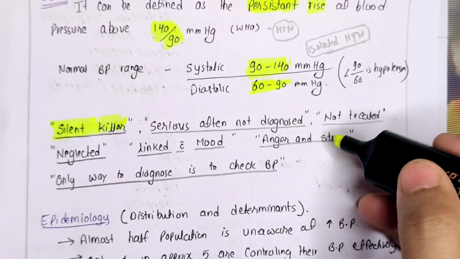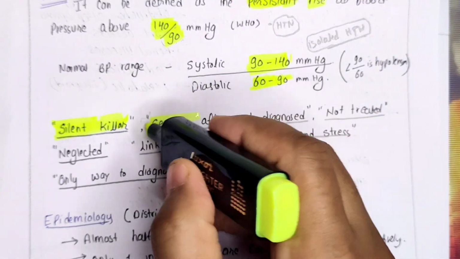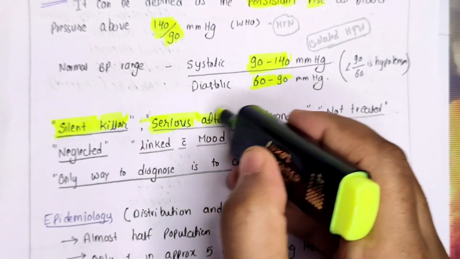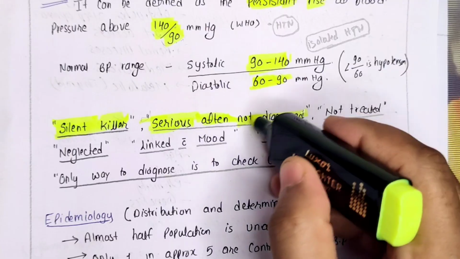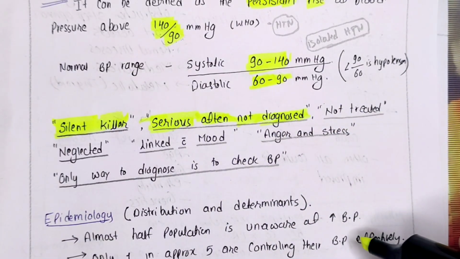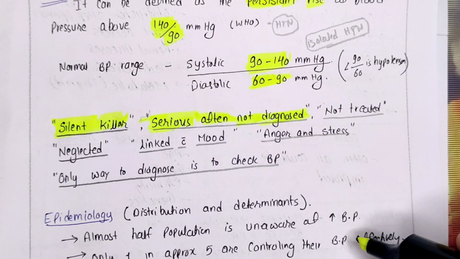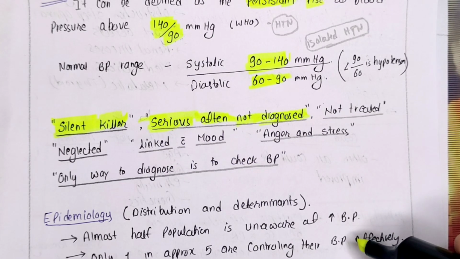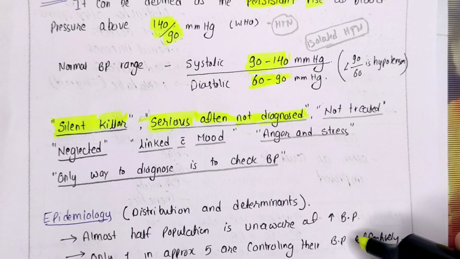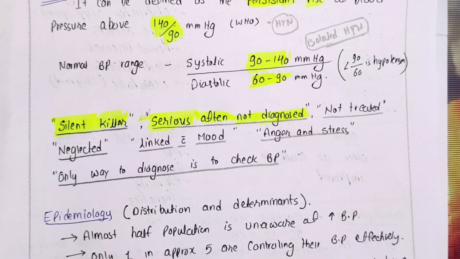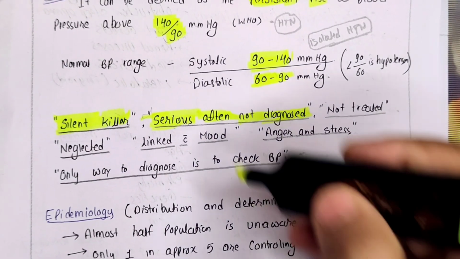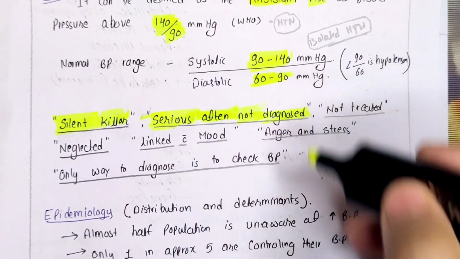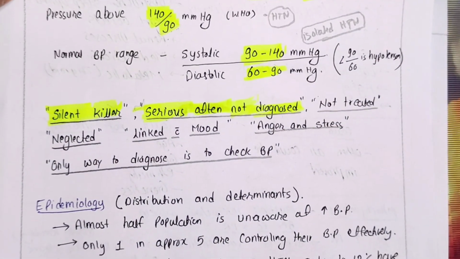What is another fact about this? Hypertension is very serious nowadays and often not diagnosed, because to diagnose hypertension one needs to measure blood pressure. Generally we have to go to a healthcare institution to do that, and nowadays some educated people keep a sphygmomanometer at their house to continuously monitor blood pressure, because automatic devices that are easy to use are now available. However, it often remains undiagnosed. So this is another fact about hypertension.